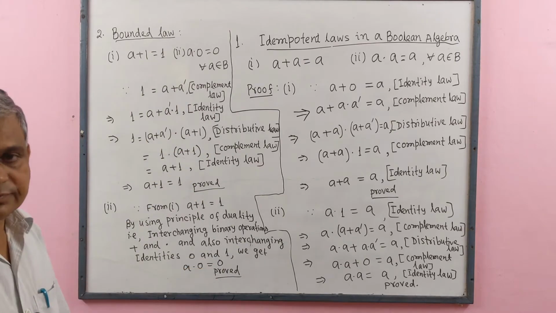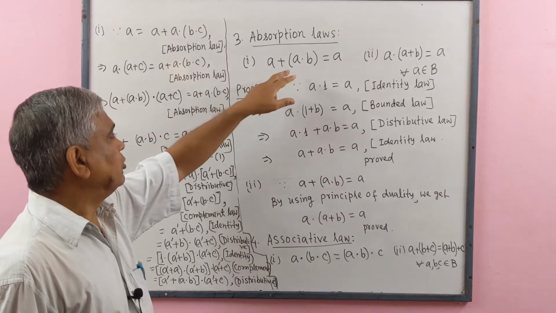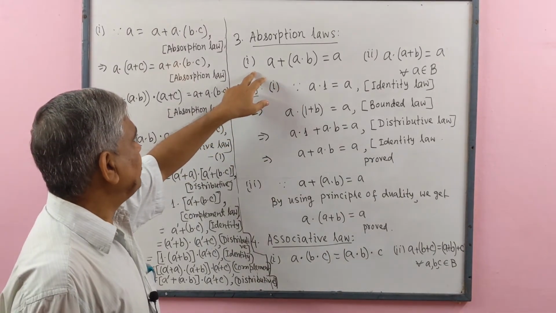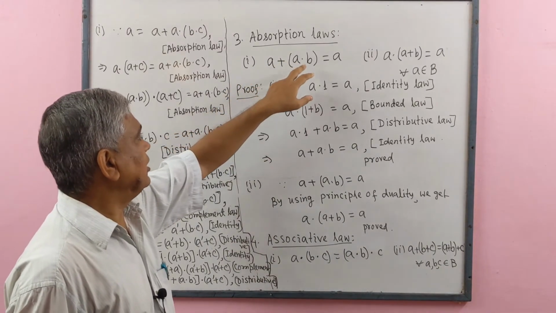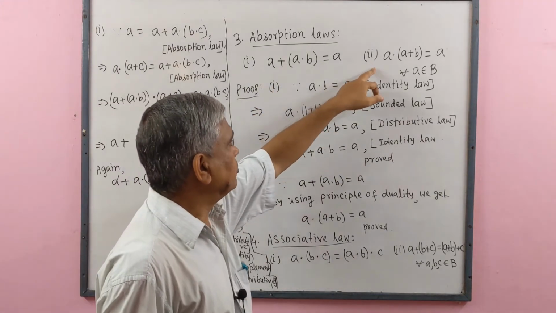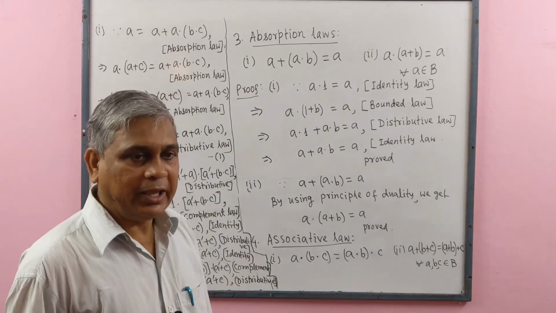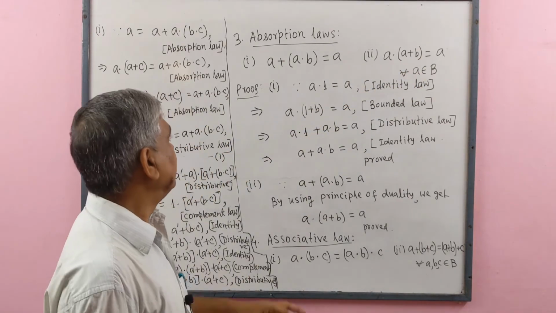Proved. Number 3, absorption laws. Here we have two sections. Number 1, a plus a dot b equal to a. In number 2, a dot a plus b equal to a, for all a belongs to B.